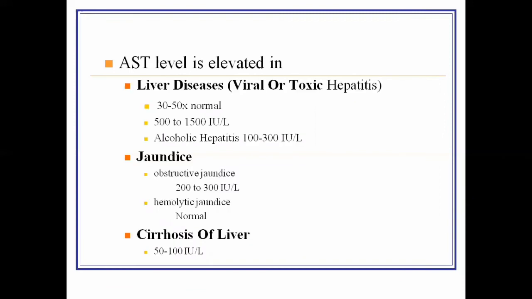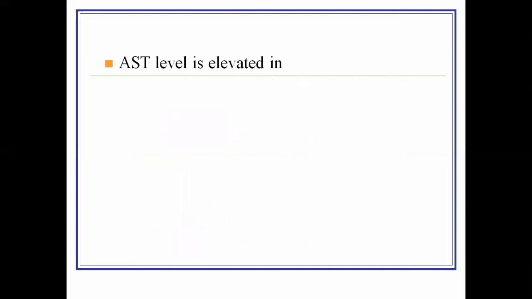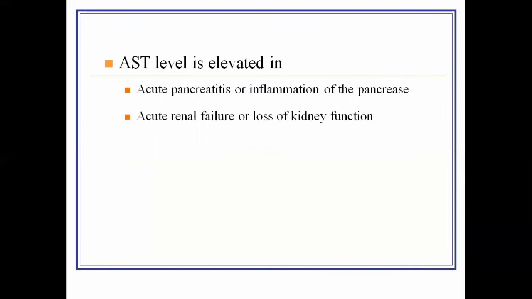ALT and AST both are present inside the liver, but ALT is more specific for the liver, while AST is present in the liver and also in other organs. It is also present in the heart, inside the muscles, kidneys, and in small amounts in the RBC. So the increased AST level is also used as a marker for other diseases, as in acute pancreatitis, AST level will also be elevated. In renal failure, or if there is any disease related to the kidney, this AST will also be leaked out inside the blood, and the level will be increased.